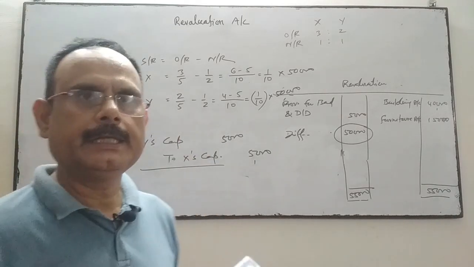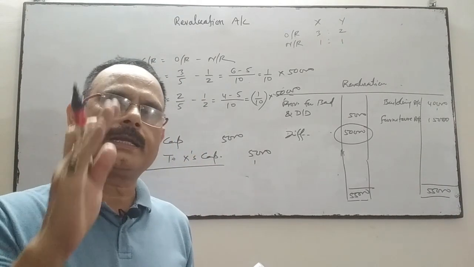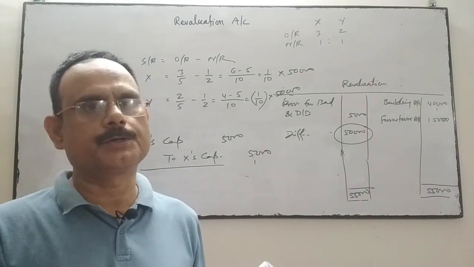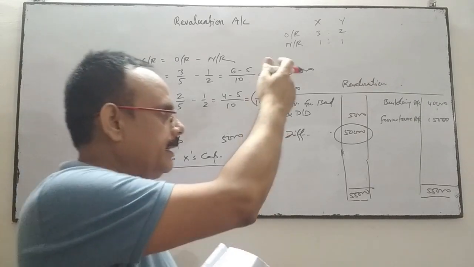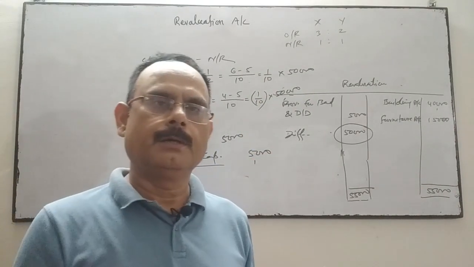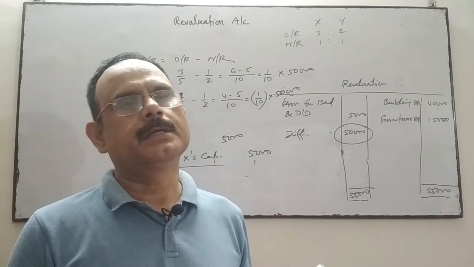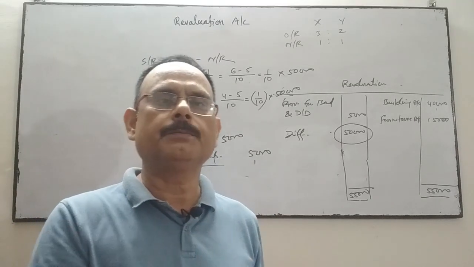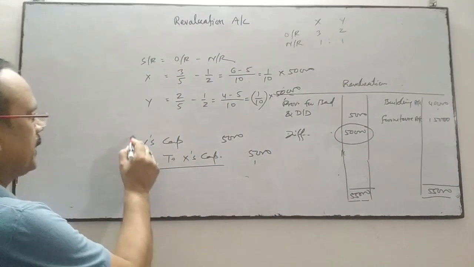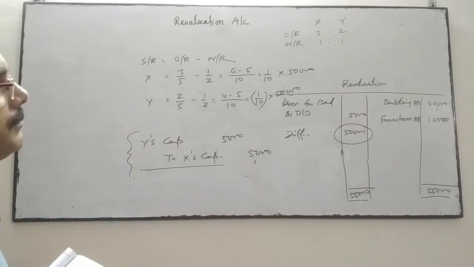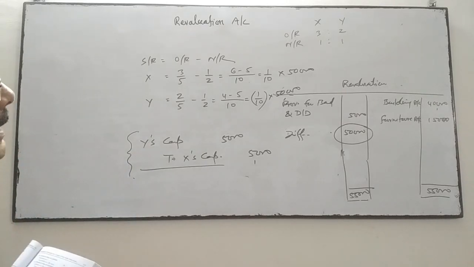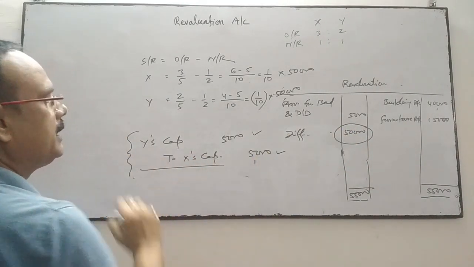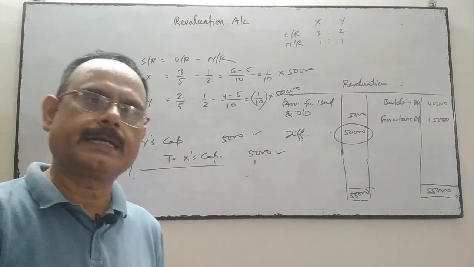There are two options. Either the values reflected in the balance sheet for assets and liabilities will be changed, in which case we will pass entries like revaluation account debit to building account and so on. Otherwise, if you want the previous values to remain intact as before, then by passing one single entry we can do it. In their gaining and sacrificing ratio, this difference amount is directly transferred to the partners' capital accounts.